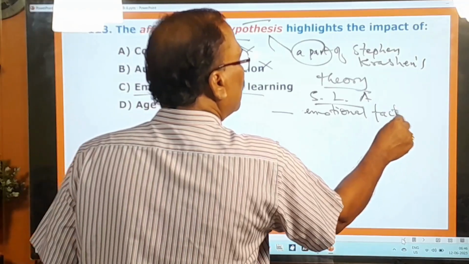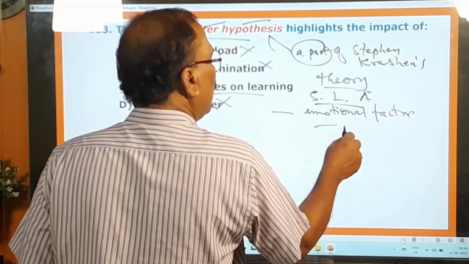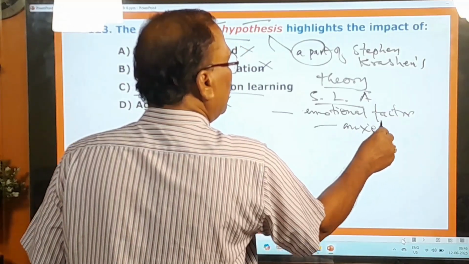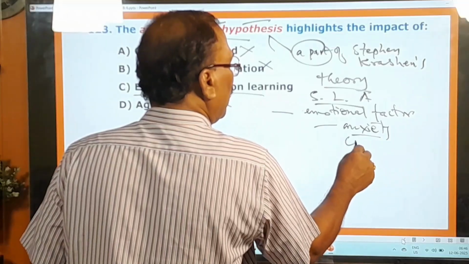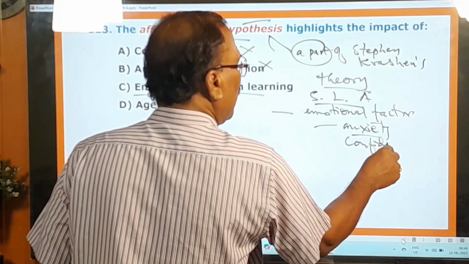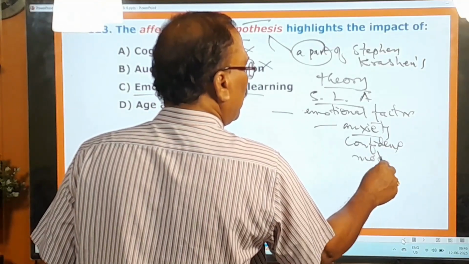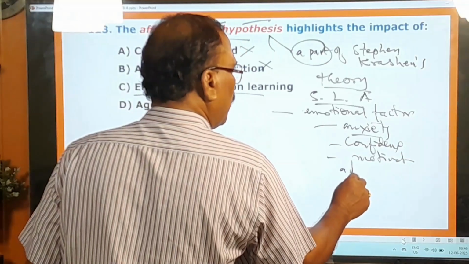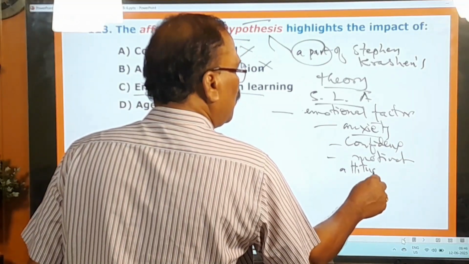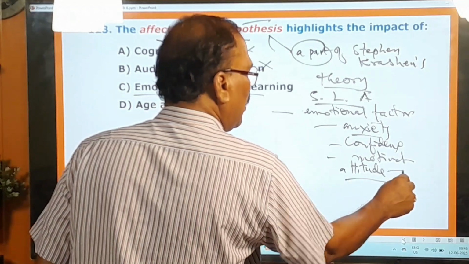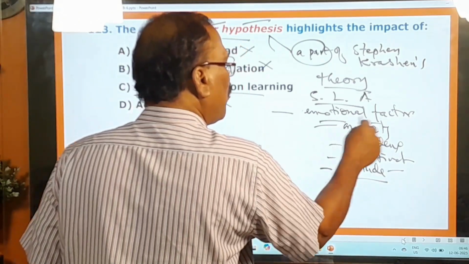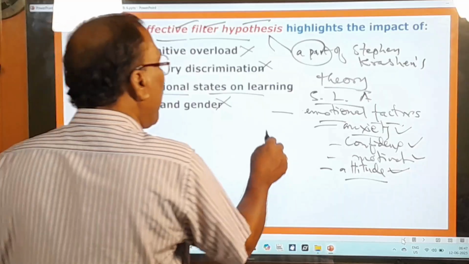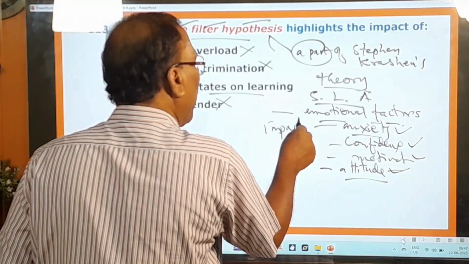and here it suggests that certain emotional factors. What are the emotional factors? Anxiety, that is one emotional factor. Confidence, motivation, and next his attitude towards the language. So these are all the emotional factors that can impact what?